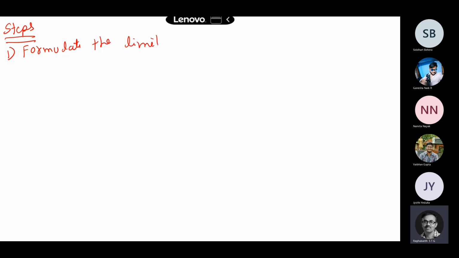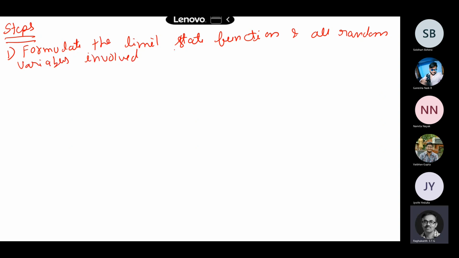So this is the first step, the limit state function, in terms of appropriate parameters and all the random variables involved in the problem. You have to write your limit state function, x1, x2, all those things, and the random variables are x1 up to xn. Okay, so these are the random variables.